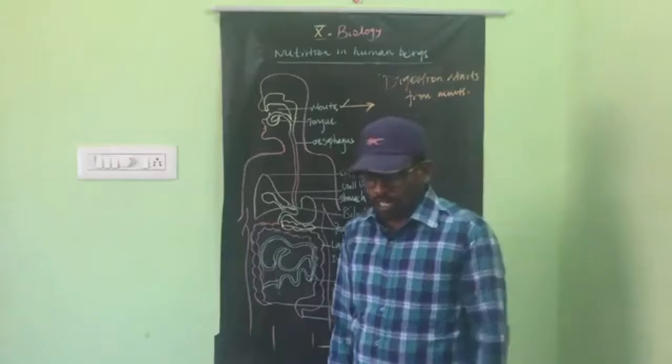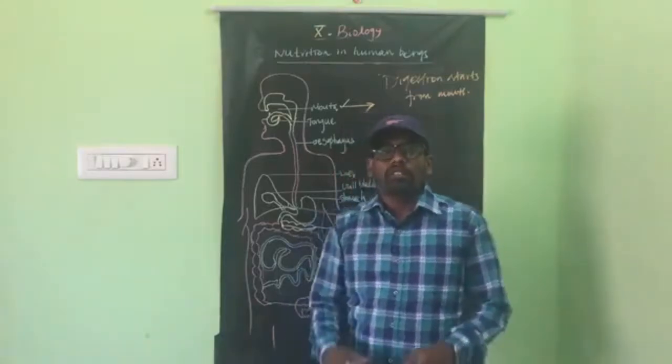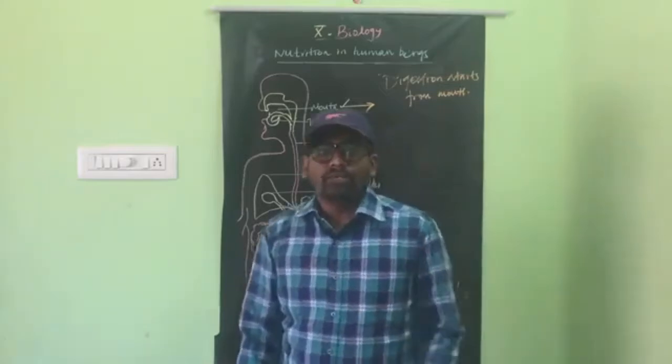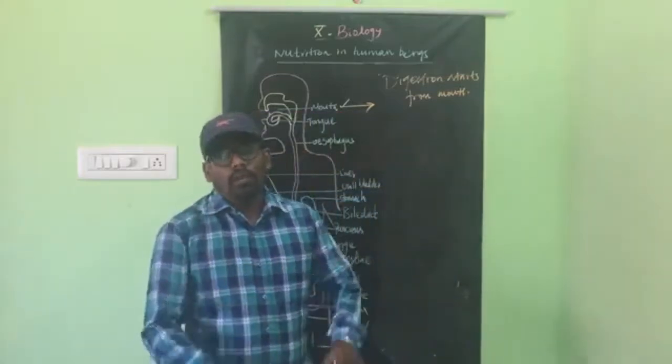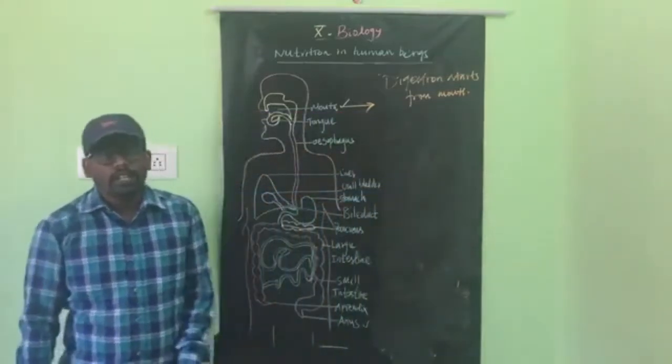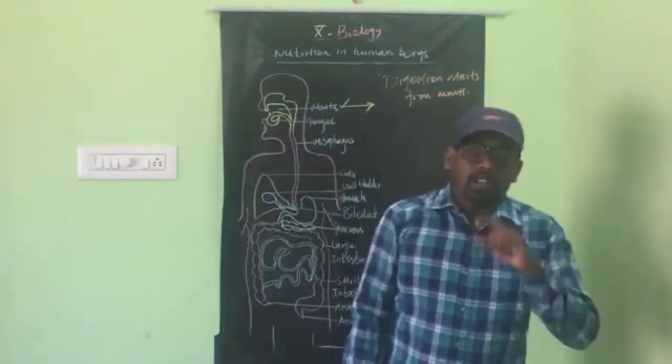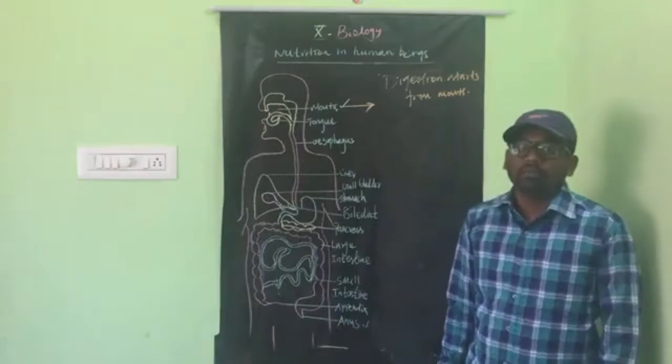What is the role of the tongue? The tongue's role is chewing the food and rolling the food thoroughly. So there is a function for the teeth and also the tongue.